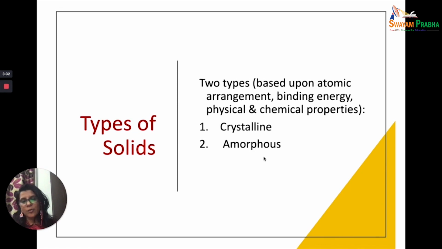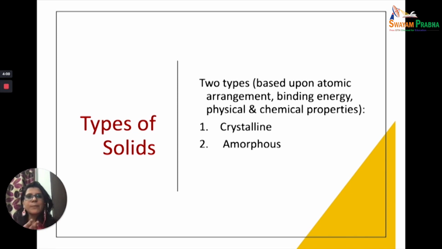In the case of amorphous, either the arrangement is not regular even for a very short distance, but even if the arrangement is there, it will not be followed for a very long distance. So there may be an arrangement which is there for some short distance, but this arrangement will not be followed throughout the structure, and that is why they are called amorphous.